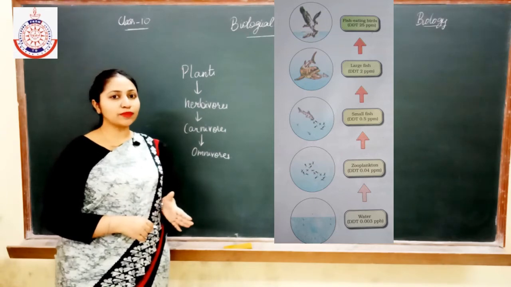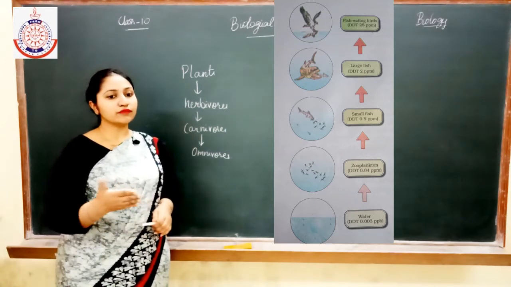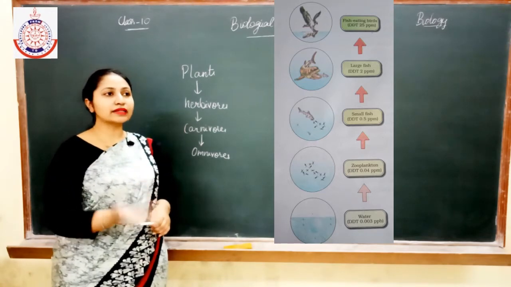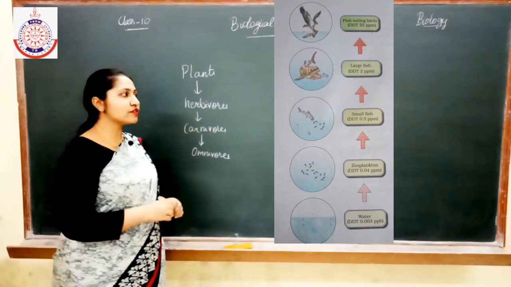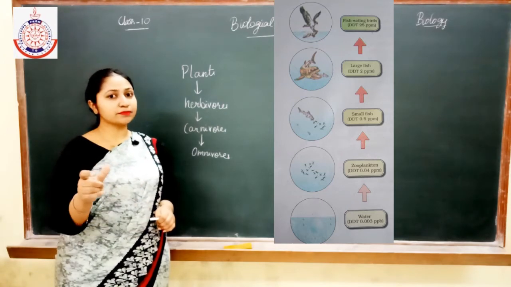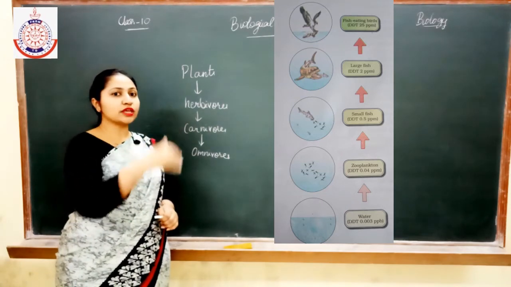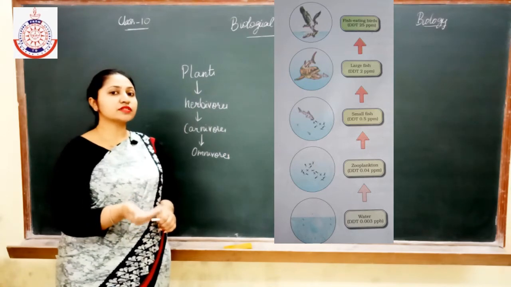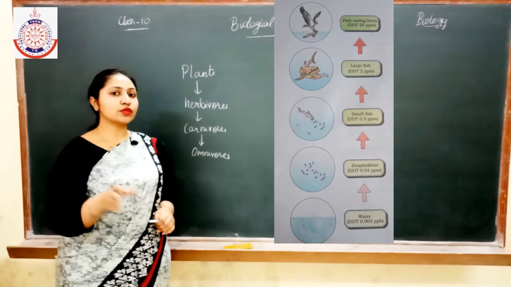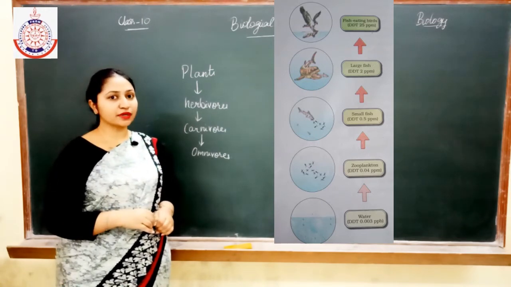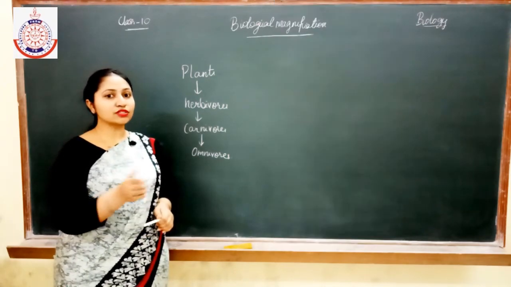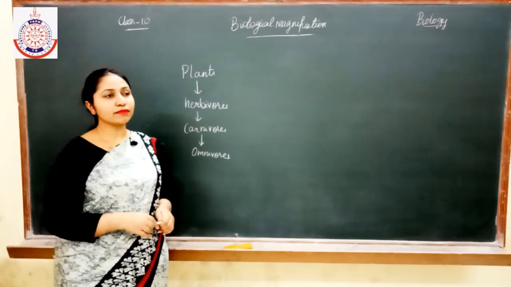From the zooplanktons it can go to the small fish, and from the small fish to the large fish and the fish eating birds. In this food chain, the fish eating birds are present at the highest trophic level, and the chemicals get accumulated in the fish eating birds. This process is known as biological magnification or biomagnification.